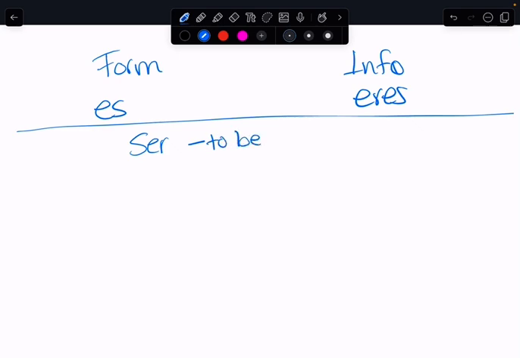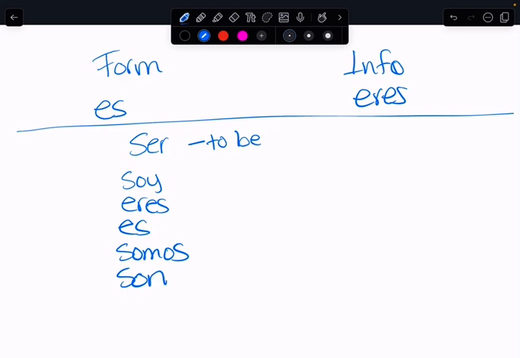And the conjugations for the verb ser are soy, eres, es, somos, son. So what does it mean to conjugate the verb?